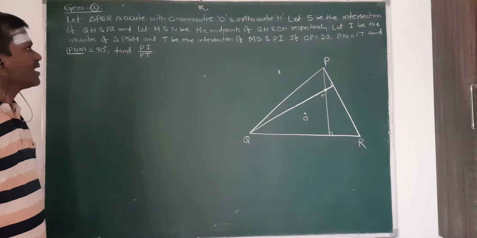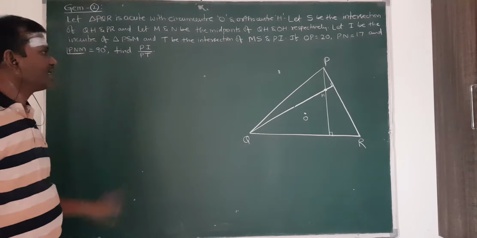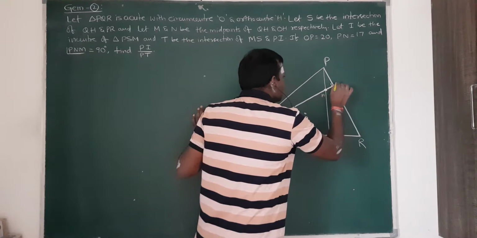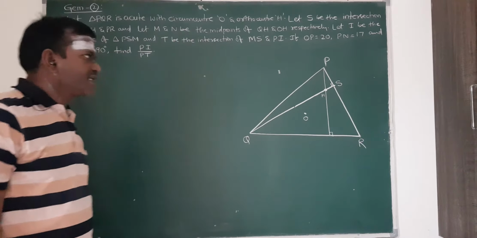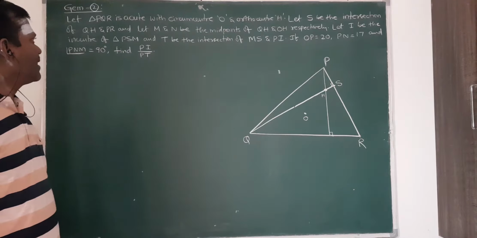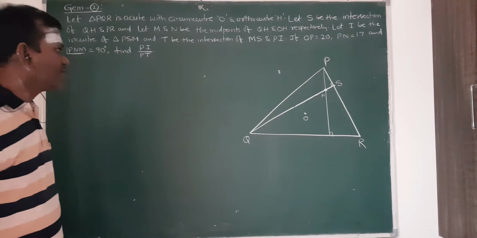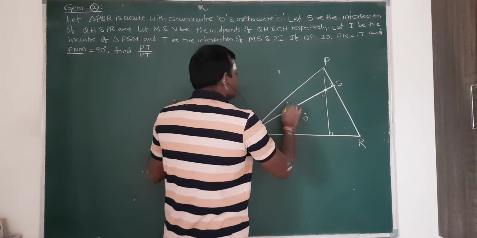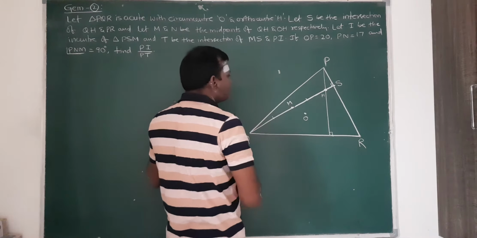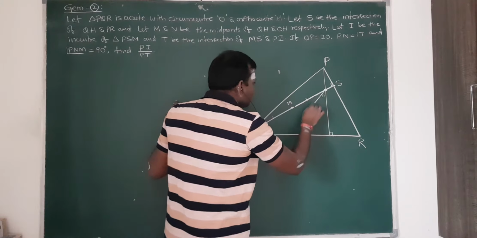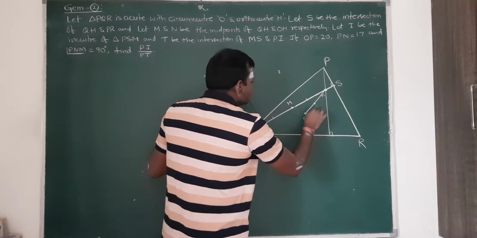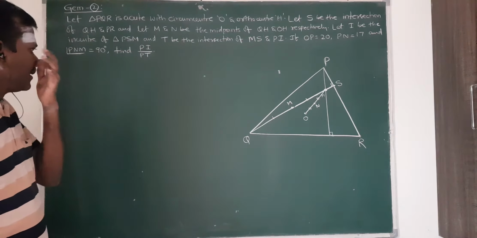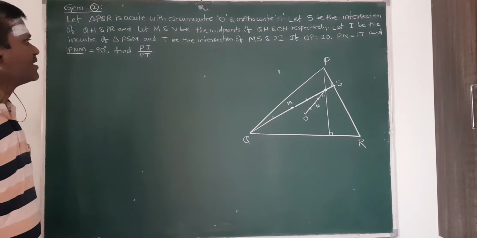Then let S be the point of intersection of QH and PR. QH and PR meet at S here. That vertex is S. M and N are the midpoints of QH and OH. QH midpoint is M. That means this length and this length are equal. And OH midpoint is N. That means these two lengths are equal. M and N are the midpoints of QH and OH respectively.